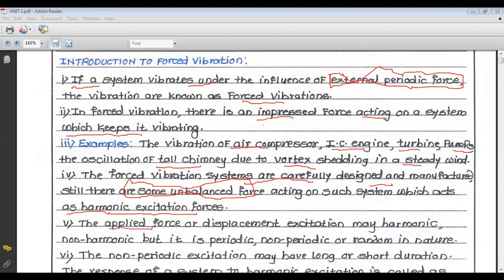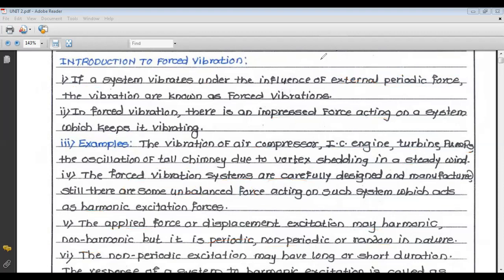Now, the applied force or displacement excitation may be harmonic or non-harmonic. Some of the forces are periodic, some of the forces are non-periodic, and some of the forces are random in nature. So the applied force or displacement excitation may be a harmonic force or a non-harmonic force, and it may be a periodic force, a non-periodic force, or a random force.